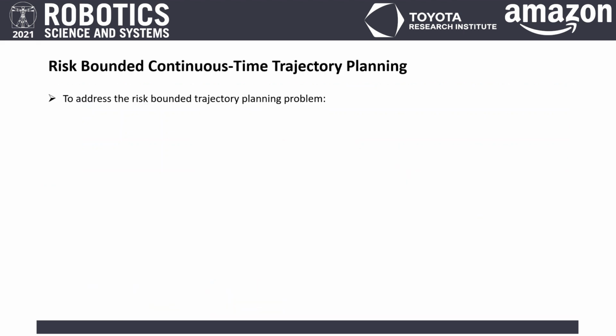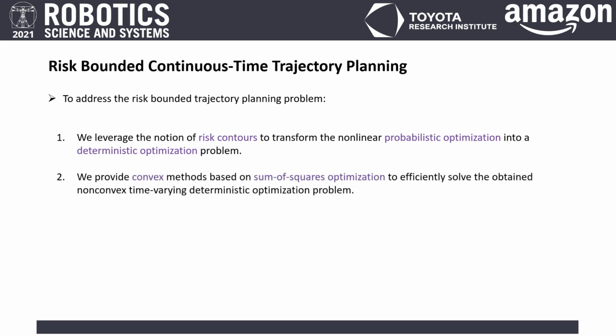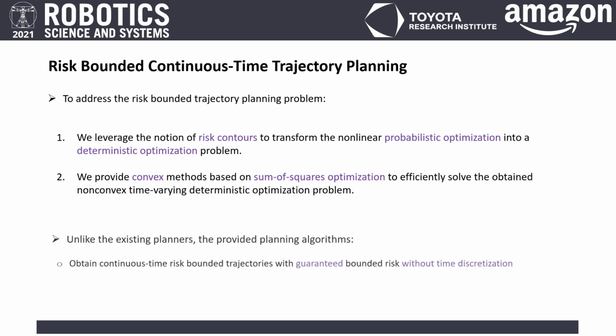In this work, to solve the probabilistic optimization of the planning problem, we first leverage the notion of risk contours to transform the probabilistic optimization into a deterministic optimization problem. Next, we provide convex methods based on sum of squares polynomials to efficiently solve the obtained non-convex time-varying deterministic optimization problem. Unlike the existing planners, the provided planning algorithms obtain the continuous-time trajectories with guaranteed bounded risk without the need for time discretization. They also deal with arbitrary probabilistic uncertainties, and non-convex, static and dynamic obstacles.